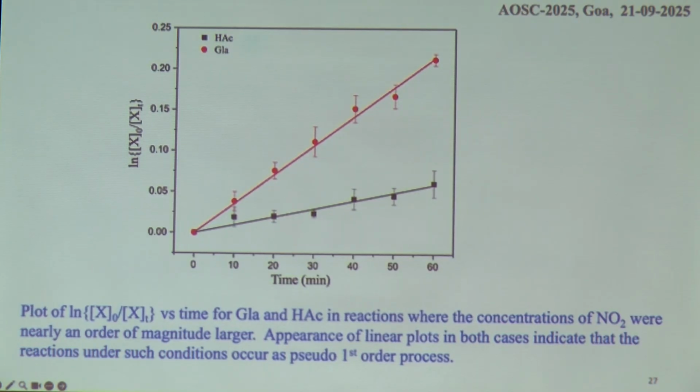So the kinetics of these reactions were established, and it was found that they were basically pseudo first order reactions with respect to either hydroxyacetone or glycolaldehyde. But for this pseudo first order method, which is the undergraduate method used everywhere, we took nitrogen dioxide concentration at least 10 times more compared to the organic components. The reverse was not possible because of the lower vapor pressures of the organic species.